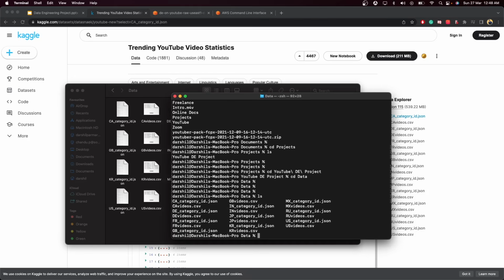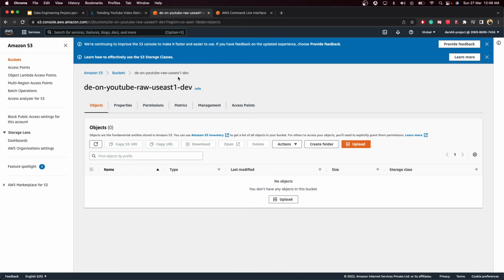Now you need to execute some commands to upload this data. As I told you earlier, you can access AWS using the console, or programmatically by writing commands, or you can use the AWS CLI to interact with AWS services. We're going to be using some commands. I will provide the commands in the description, so you can execute those commands just like me. So let me just copy this particular bucket name.